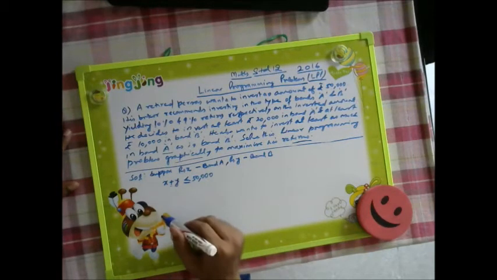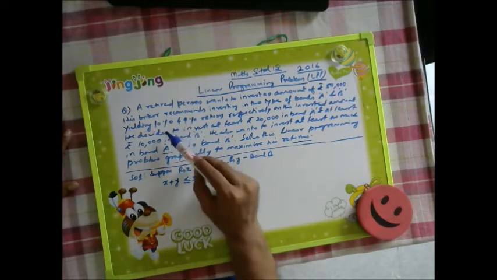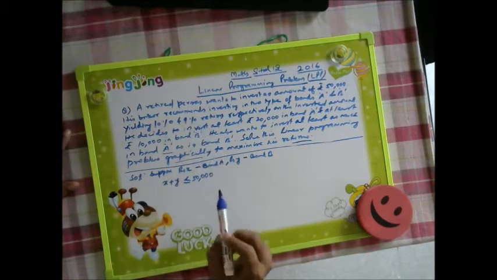Now in bond A he is getting 10% return, and in bond B he is getting 9% return.